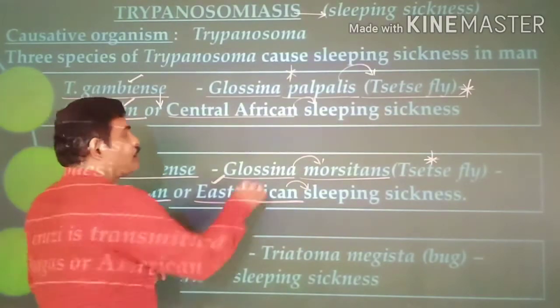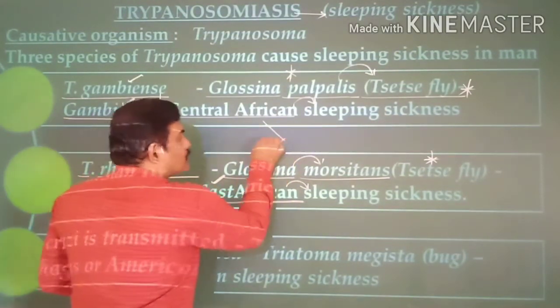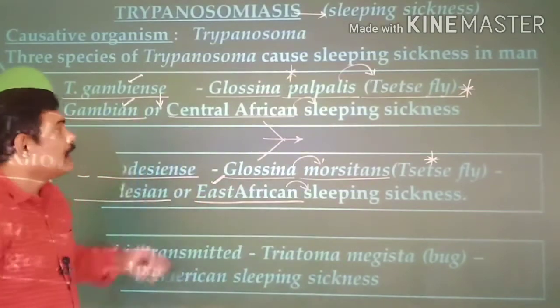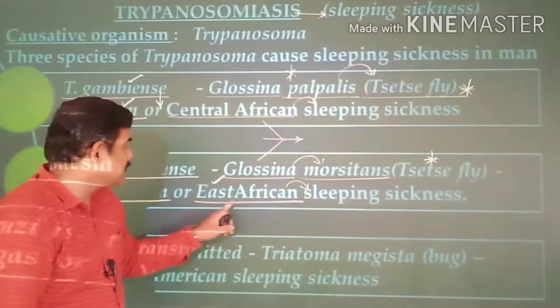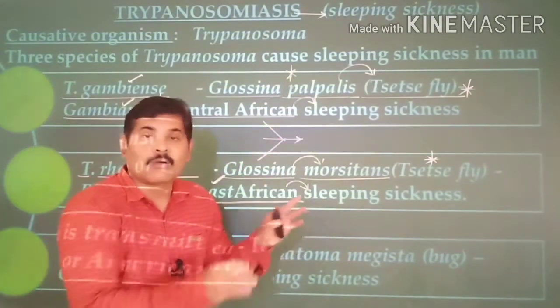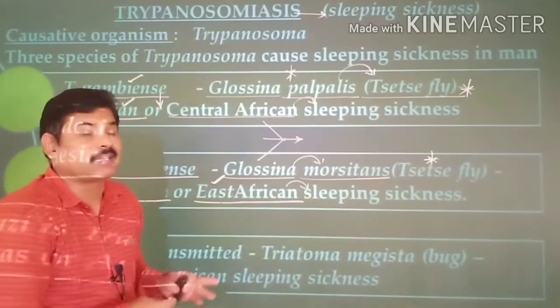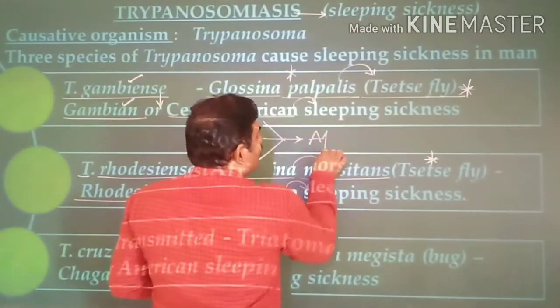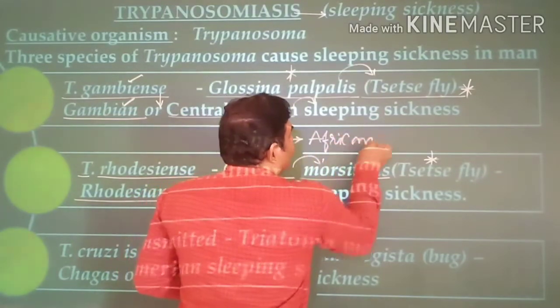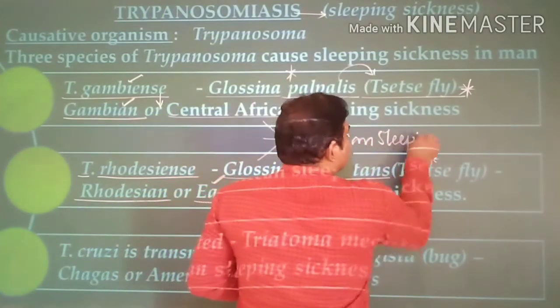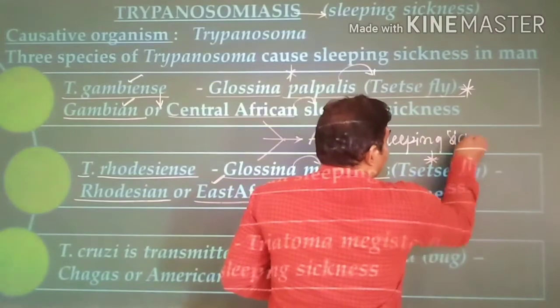These two types of diseases, Central African sleeping sickness and East African sleeping sickness, are known as African sleeping sickness.